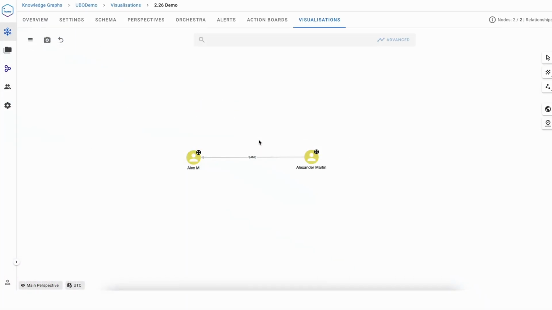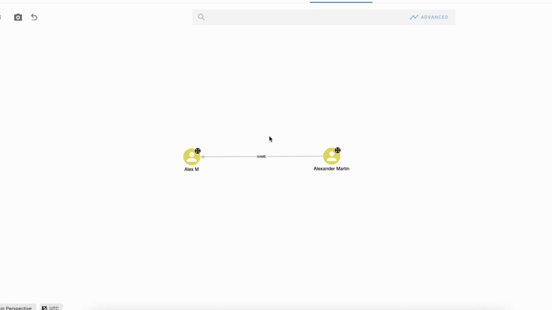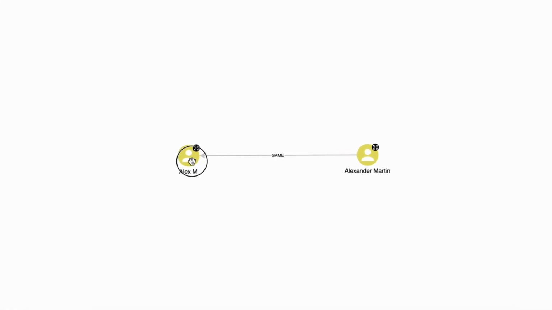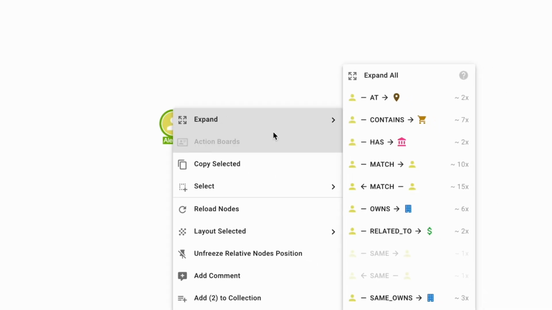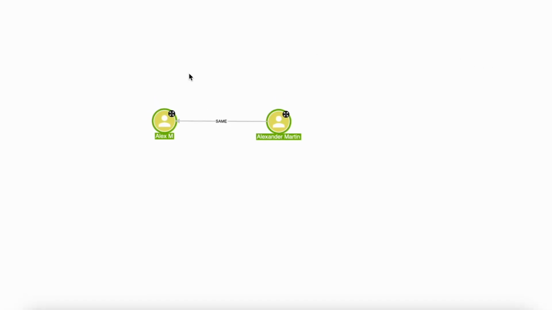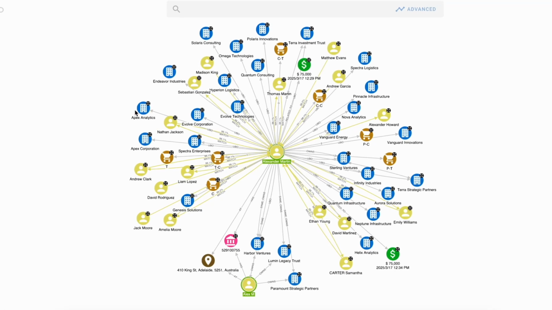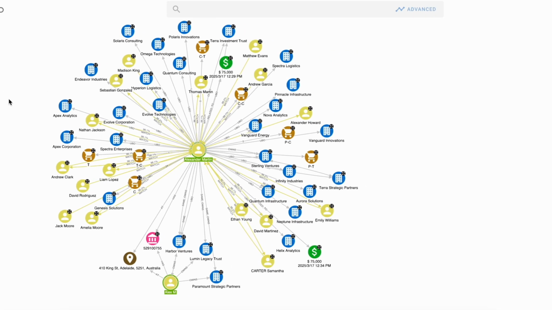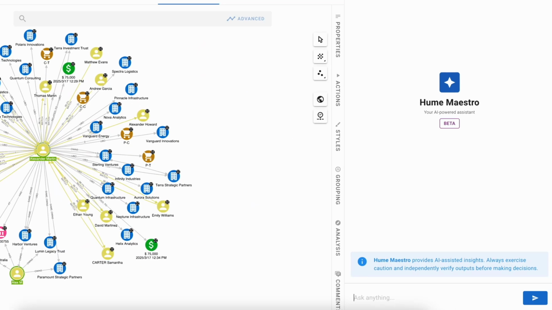Custom agents can be used in Hume Maestro, for example, a graphRAG workflow backend by Orchestra. The following two nodes share a relationship that shows they may be the same person. You can expand and explore their connections in the visualization or by asking Hume Maestro.